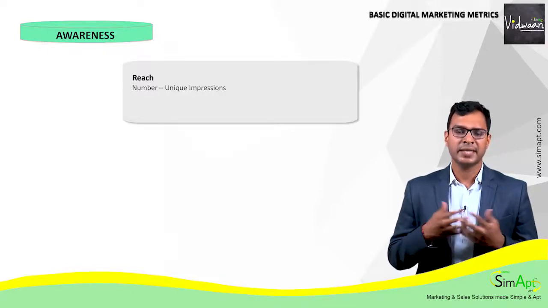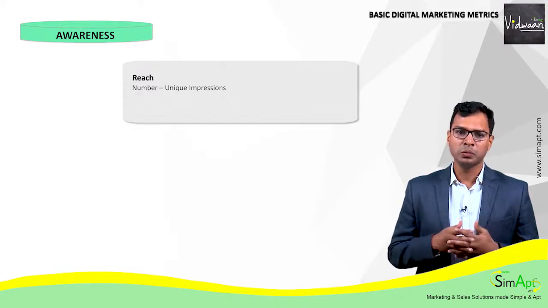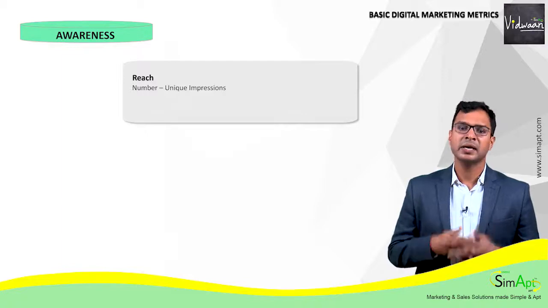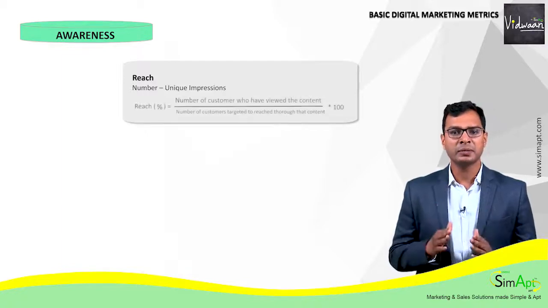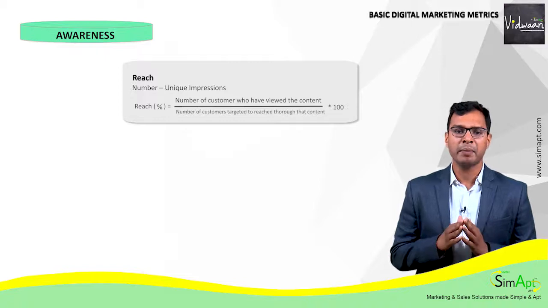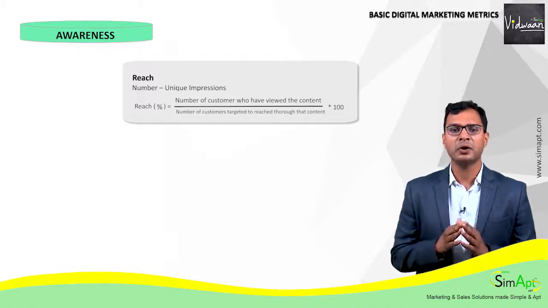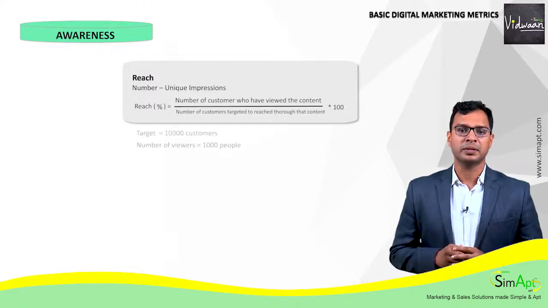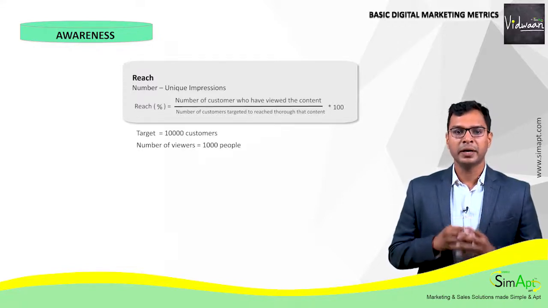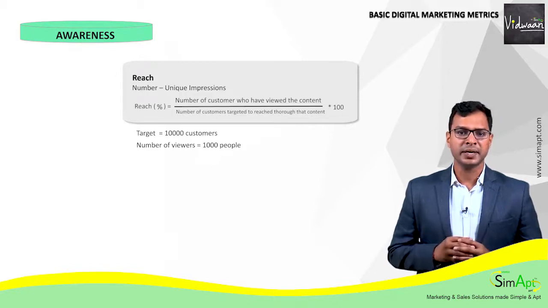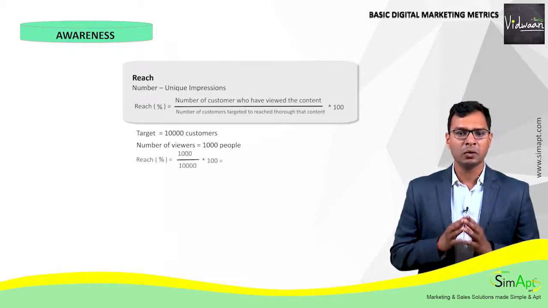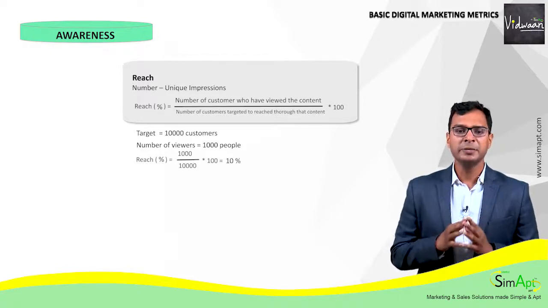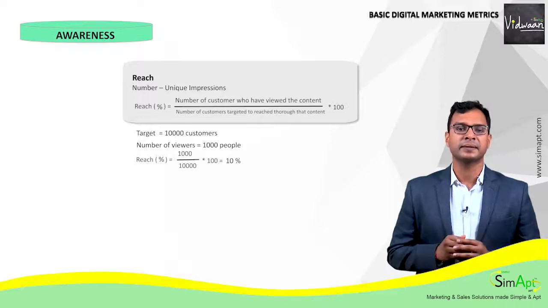In case reach is expressed as a number, it's equal to the number of unique impressions. In case reach is expressed as a percentage, it is equivalent to the number of customers who have viewed the content divided by the number of customers targeted to reach through that content. If you target to reach 10,000 customers and 1,000 people in your target group did view the content, then reach in percentage is 1000 divided by 10,000 multiplied by 100, which equals 10%. Thus, reach percentage in this case is 10%.